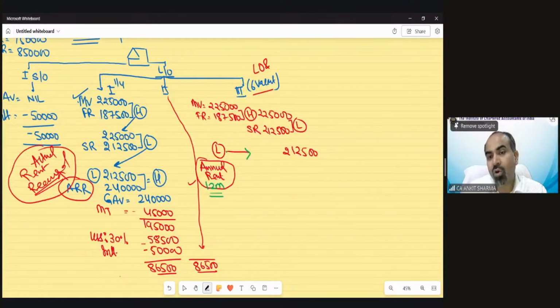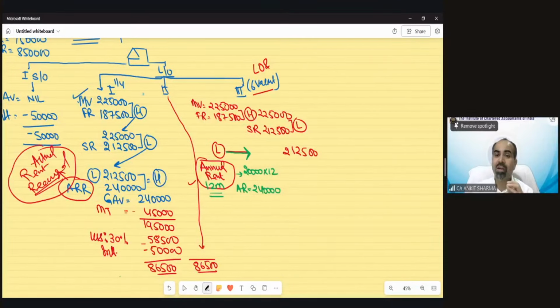After finding out the lower value out of standard rent and the higher value, now we have to see the annual rent. And now you can see the annual rent would be in this case 2,40,000. Clear? We have to compare the value with annual rent.